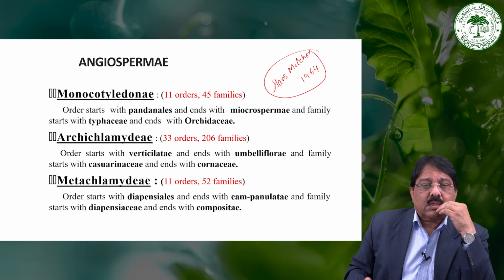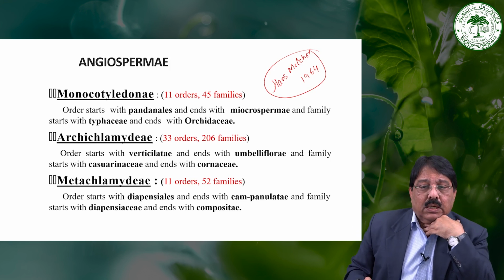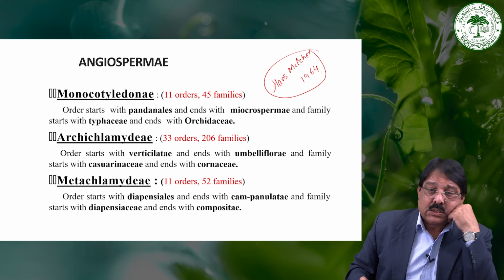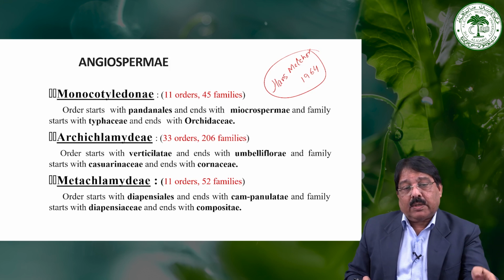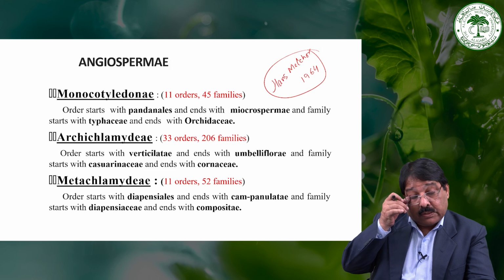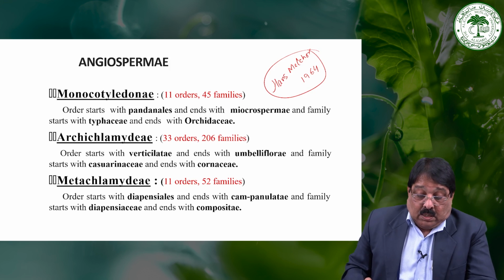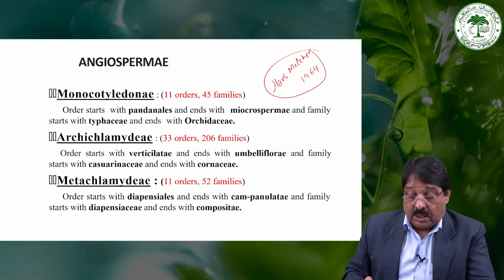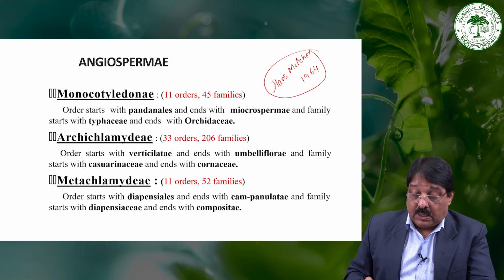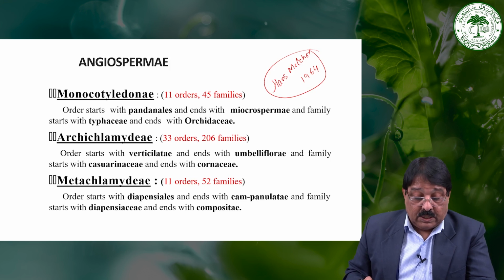The order starts with the Verticillatae and ends with the Umbelliflorae, and the family starts with the Casuarinaceae in the case of the Verticillatae and ends with the Cornaceae, the last family of the Archichlamydeae. And the Metachlamydeae start with the order Diapensiales and end with the Campanulatae, and the family with the Diapensiaceae as well as the Compositae.